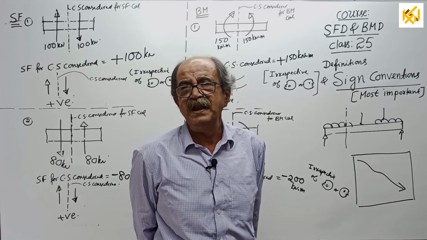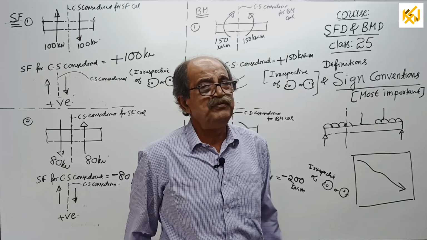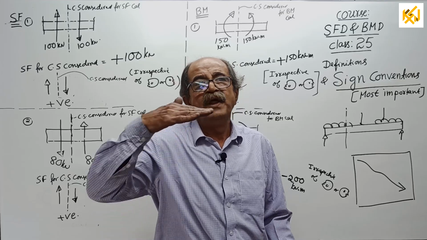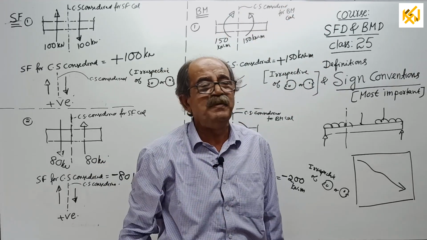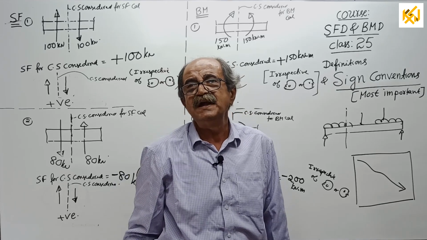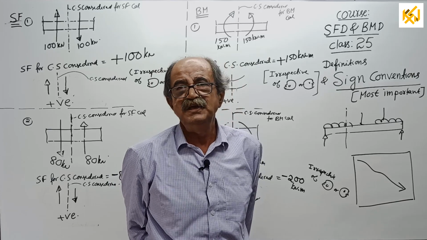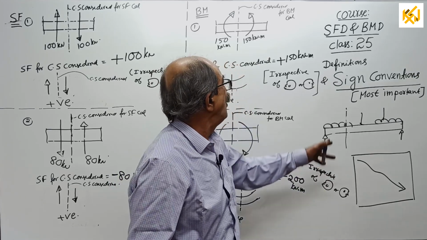No, I don't want to bore you with unnecessary theory. I will take up one or two examples. Then when you get a firm grip, I will tell the sign, and the relation between them. And when the parabola is this way or that way, that is also a confusion for many people. When straight line, when constant, what is the point of contraflexure, inflection point, zero shear point, maximum BM, minimum BM, all that will come one by one in order.